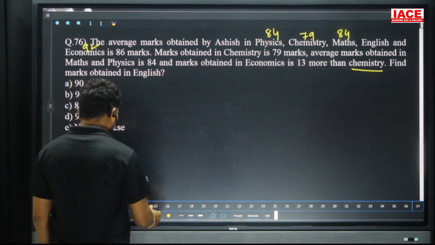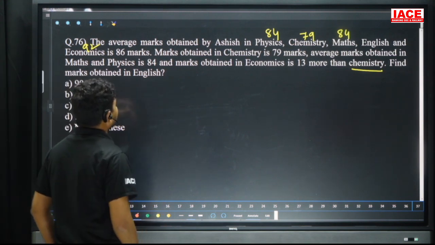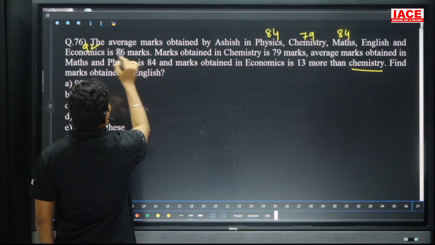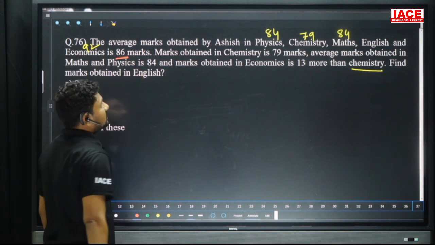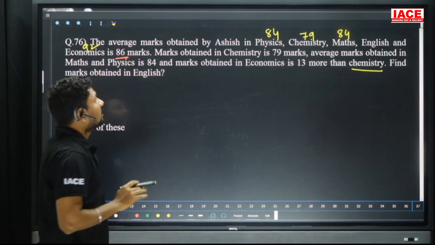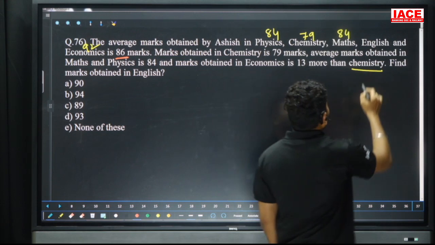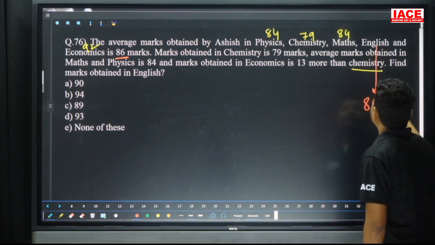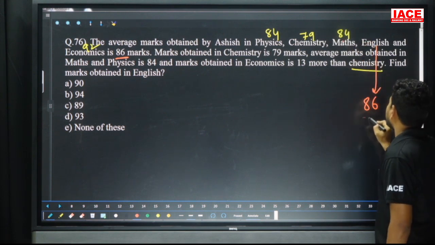Then find the marks obtained in English. We particularly need the English value. The average should compulsorily be 86. That means English should also contain 86. Here 86 but 84 is there, that means it is plus 2.